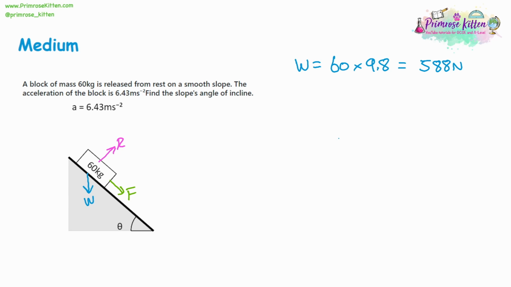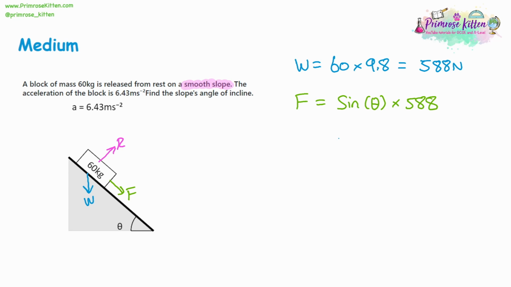588 newtons. Now, we're being told that this is a smooth slope. That means that we don't have any friction, so we don't need to worry about R yet. We'll move on to that for the hard questions. So let's think about the force. The force is going to be equal to the sine of the angle multiplied by the weight.